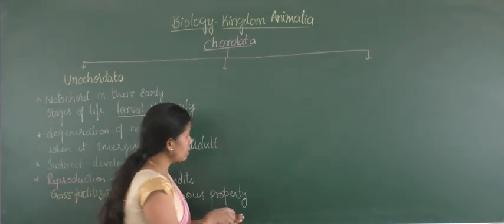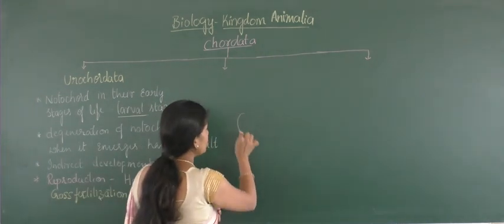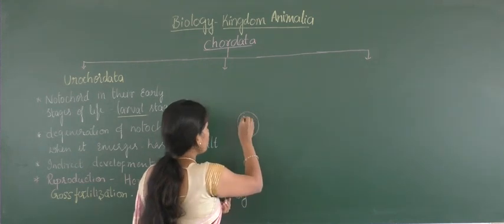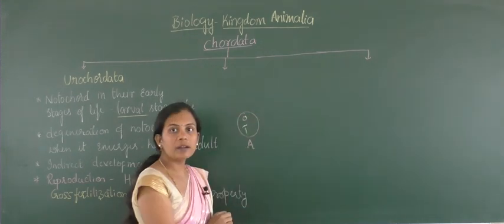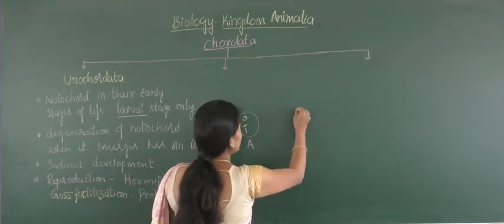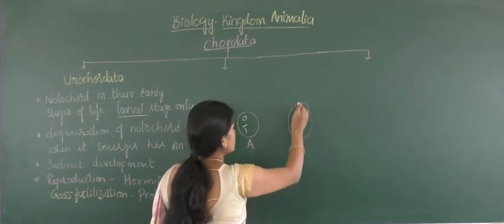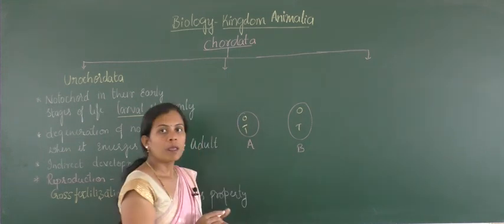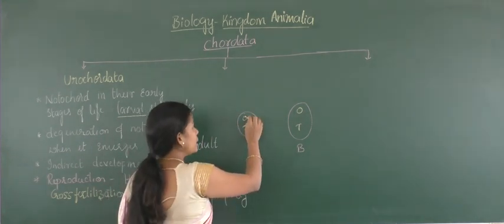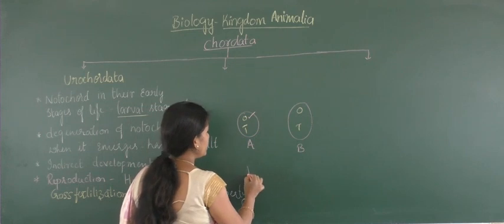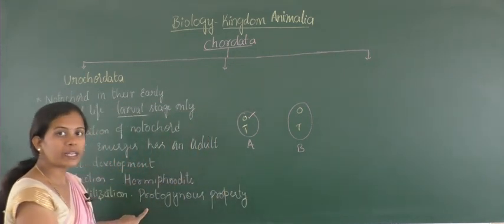Say for example, here is an A individual, both ovary and testes will be there, and here is a B organism with an ovary and testes. Okay, so this is the B organism. Due to the earlier development of the ovary, it is called protogynous.